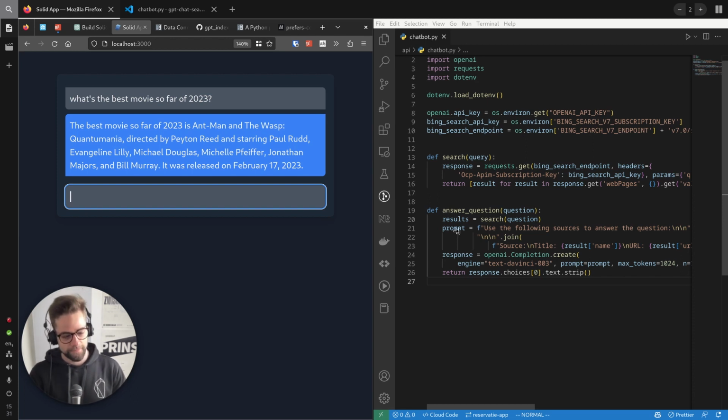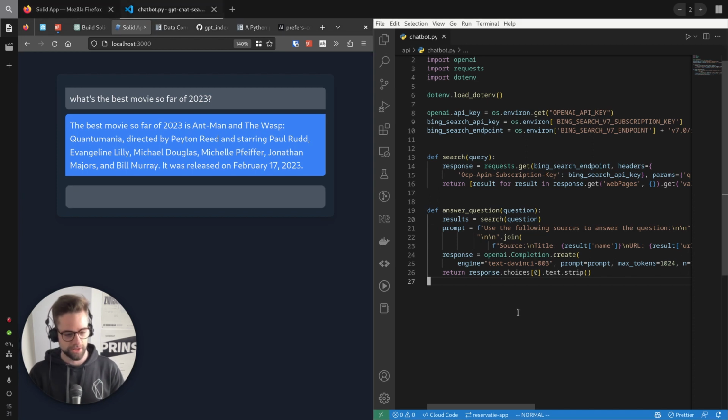Now, the most important shortcoming that we have right now is that it fetches information from websites, but it only uses the content that Bing returned, like the little snippet of text that we got, to build its answer. So it doesn't know much more context than what is actually showing up in the search results. And that is what we wanted to fix today.